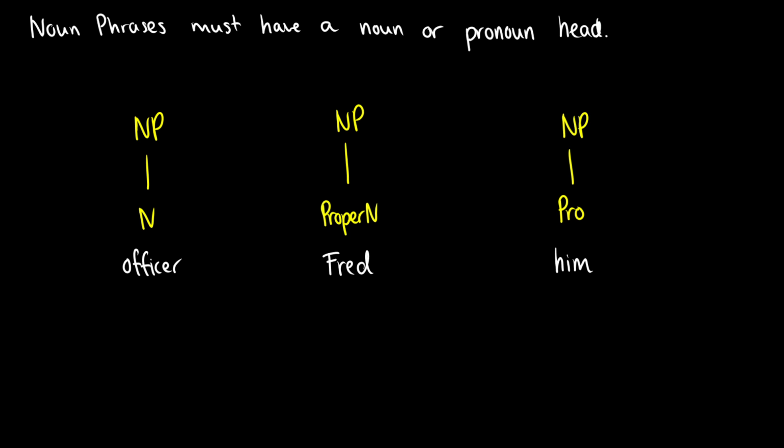So for instance, suppose I have a noun, officer. Well, officer is a noun, so we label it N. And if we have a noun, it must build up into its own noun phrase. So because there's just one word in this noun phrase, it just consists of an N. If we have a proper noun such as Fred, then once again, Fred is a proper noun. All nouns must build up into a noun phrase. So this is a noun phrase consisting of just one word, Fred.